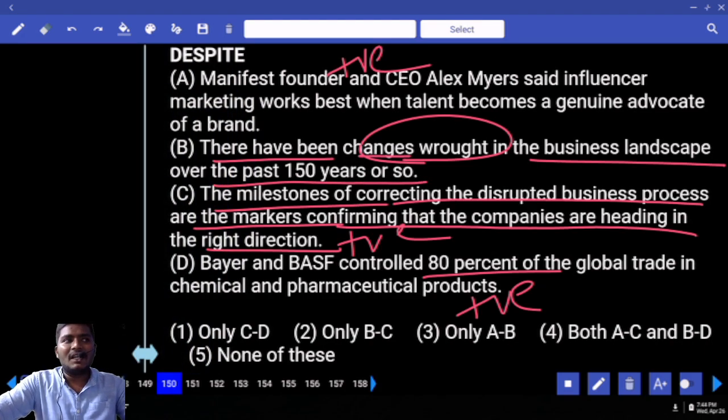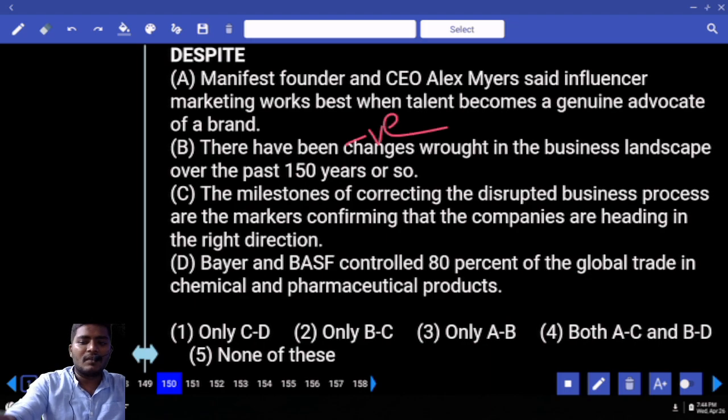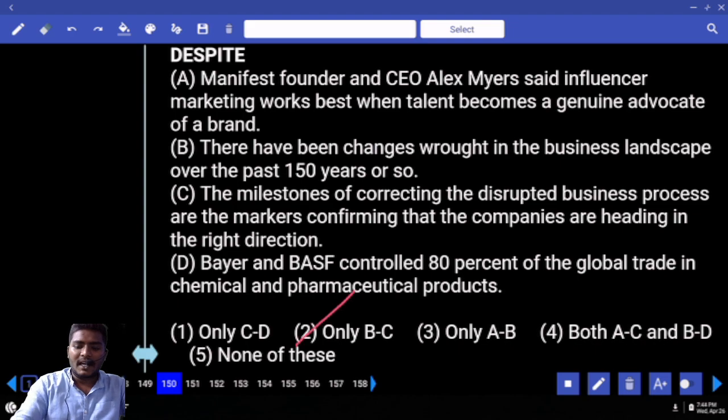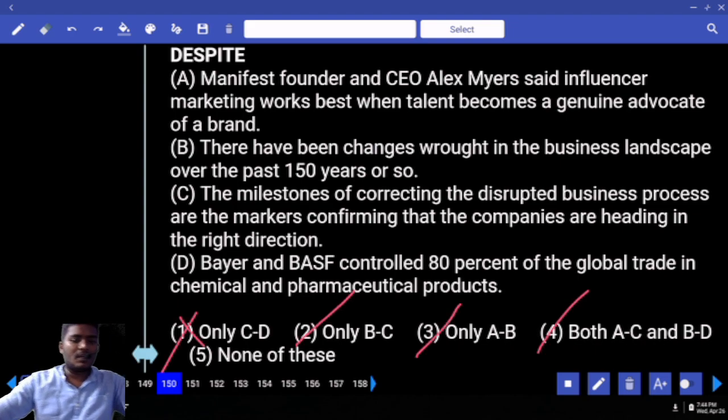When strategy or logics are changed in the business, is it a good thing or a bad thing? Basically, the whole business changes. The process of doing business changes. So immediately your answer must be used with the negative case. So how many options we have with B here again? Second one, third one, and also fourth one. Eliminate first option. Now tell me your answer.